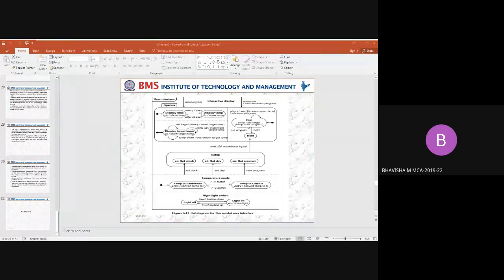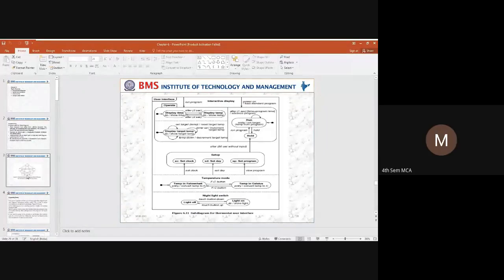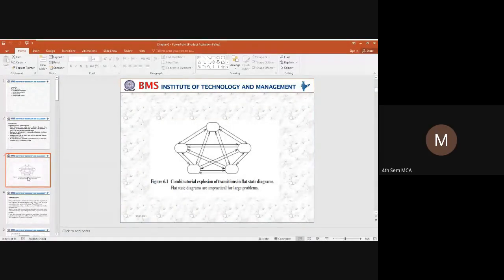Ma'am, can you explain the first slide because we didn't hear anything? Which one, first slide? Yes, ma'am, the flat diagram. So this one, right? This diagram.